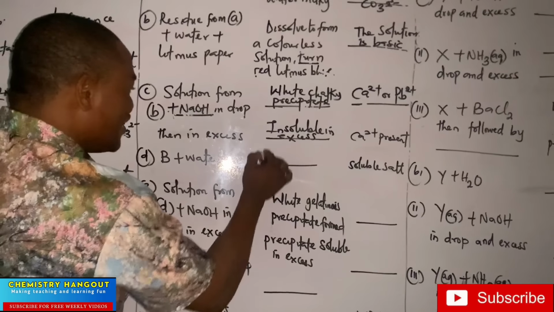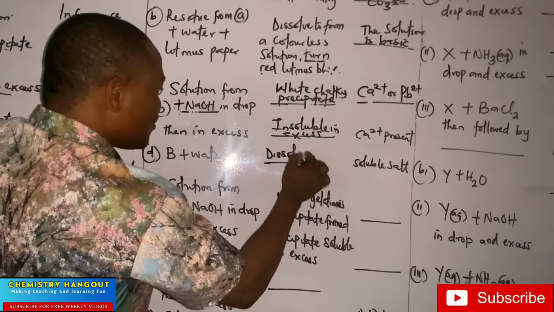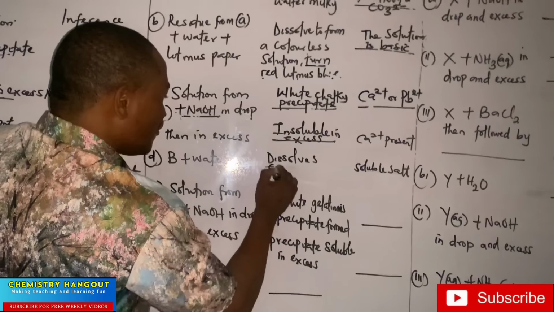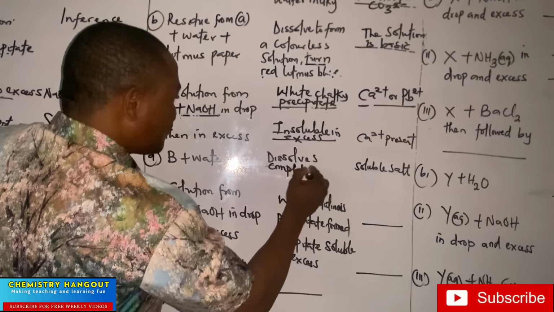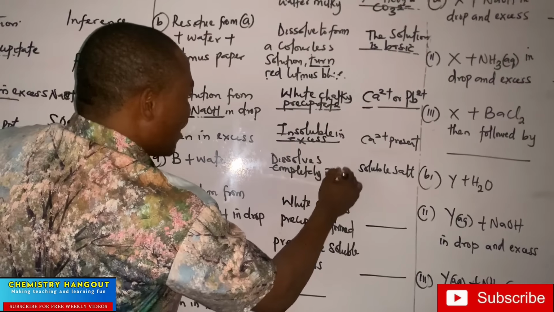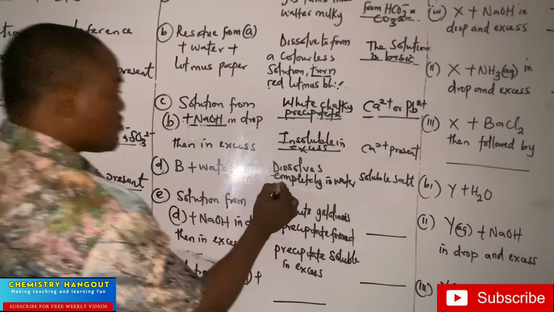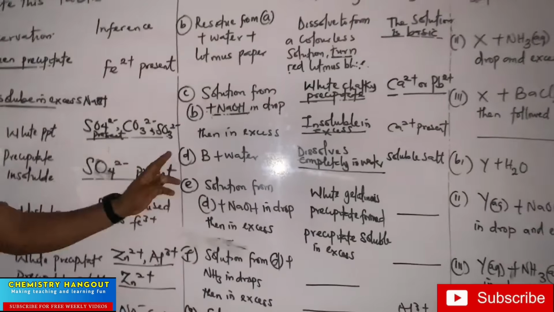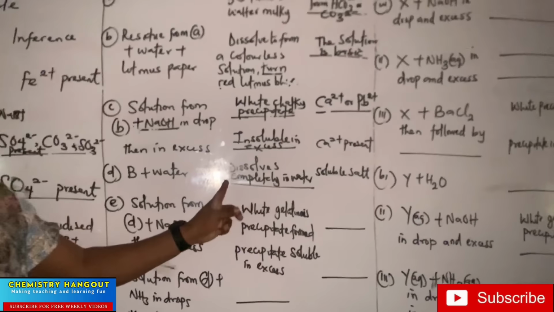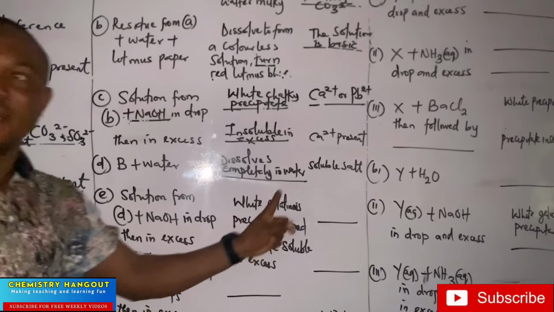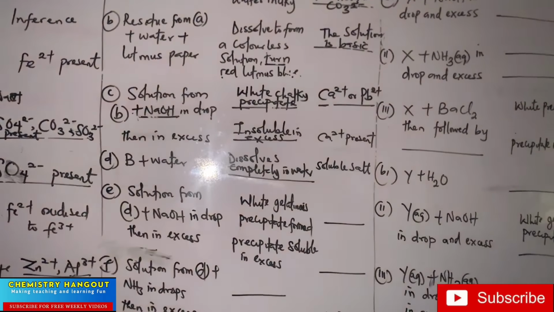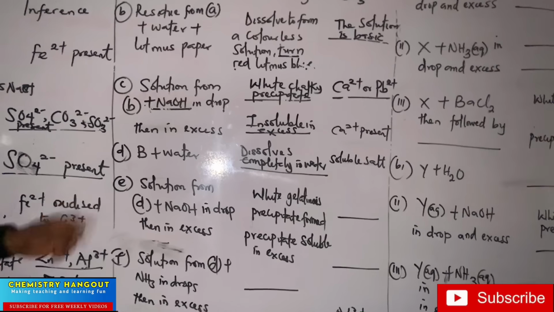The meaning is that it dissolves completely in water. So since it is a soluble salt, what if it is an insoluble salt? It will mean that it doesn't dissolve completely in water. I want to believe this is clear. The next one, let's go.